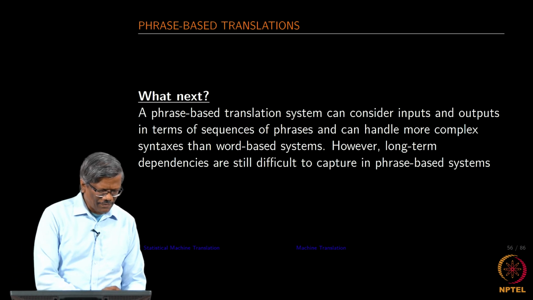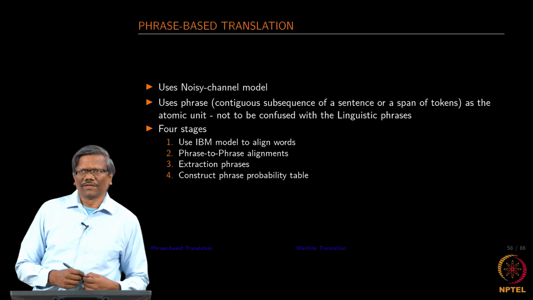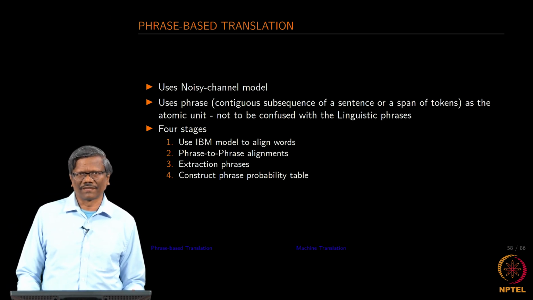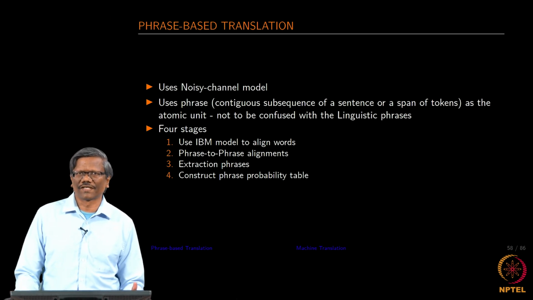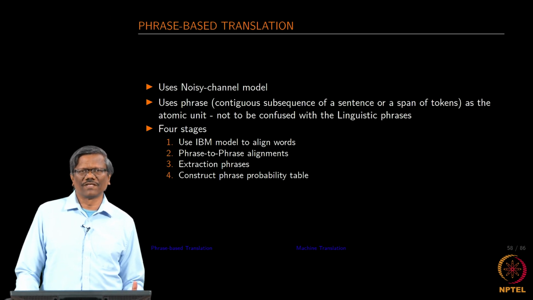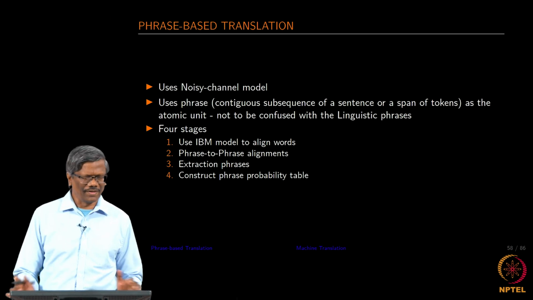So, we would like to get into this a little bit more and see how this functions. This is not going to be a very elaborate exercise with respect to phrase based translation. I will be talking about how the phrases could be constructed, and then how can we learn the phrase based model during the training process, and then the decoding process is very similar to what we had discussed earlier for IBM models.